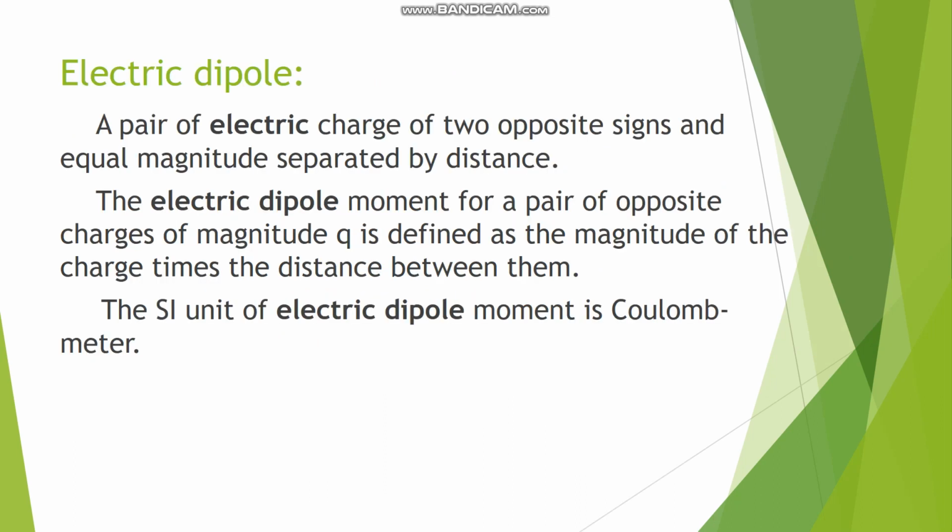Now next is electric dipole. A pair of electric charges having opposite signs and equal in magnitude, separated by a small distance, is known as an electric dipole. That means if we take two charges plus Q and minus Q, separated by a small distance 2L, then this system of charges is known as an electric dipole.